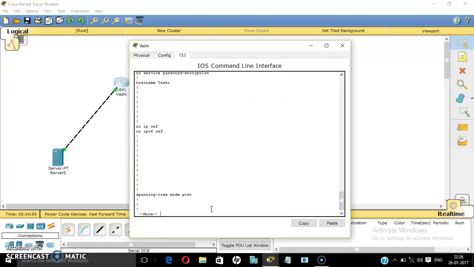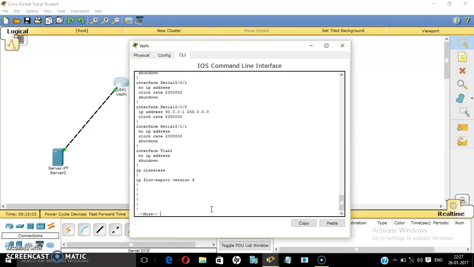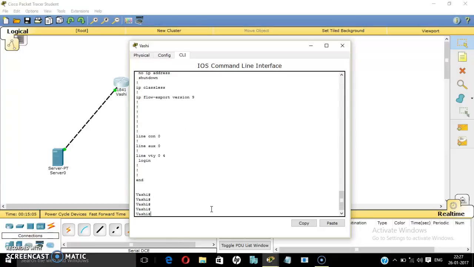Now first we'll see the running config. After that, now we'll see the stored configuration. We have stored nothing till yet, so we won't check it.